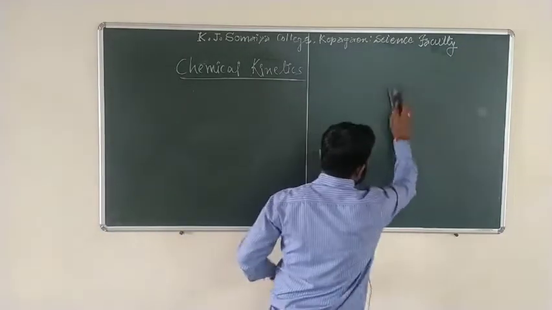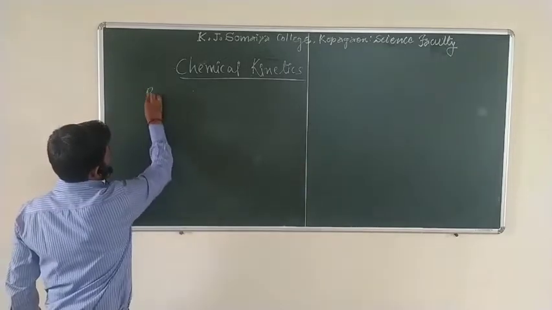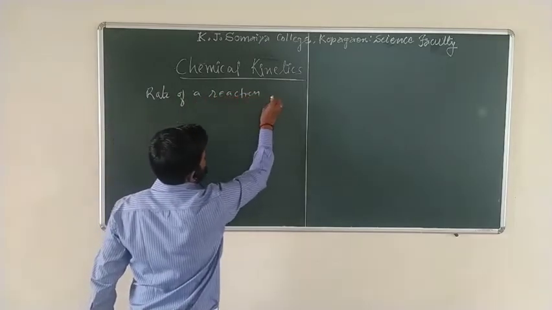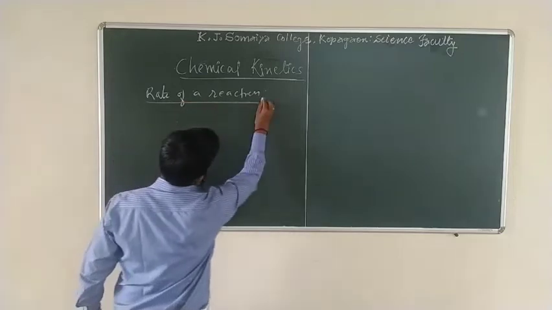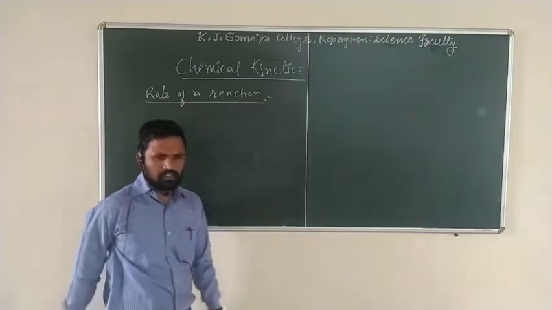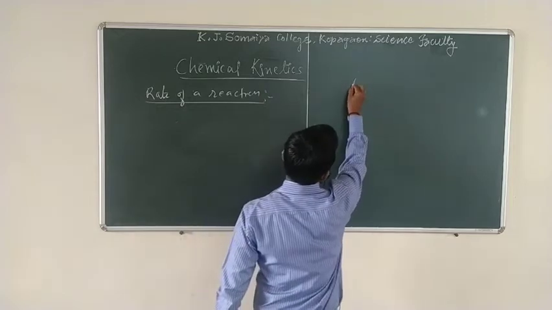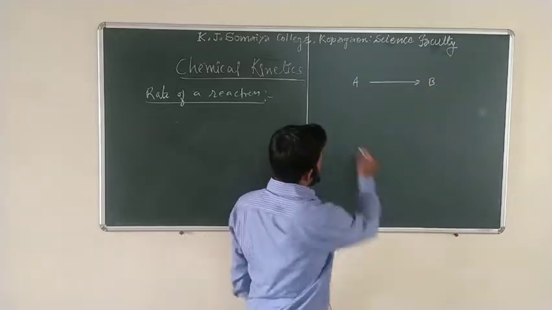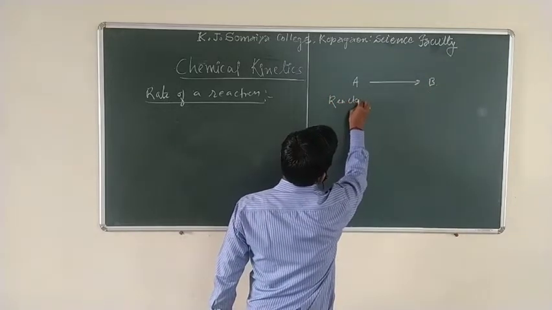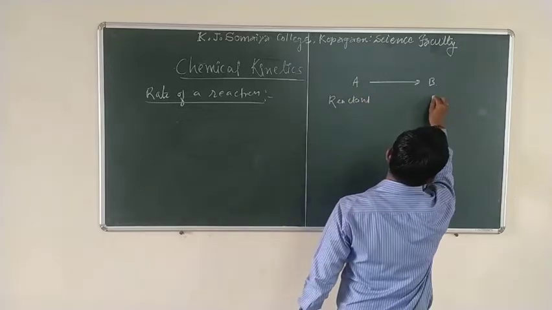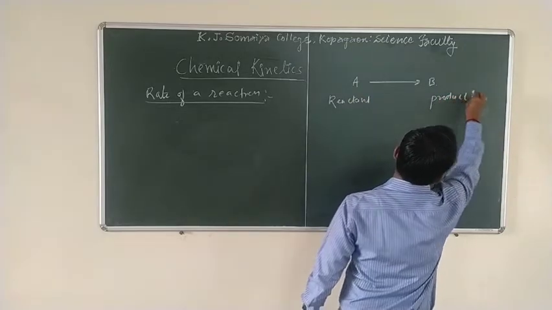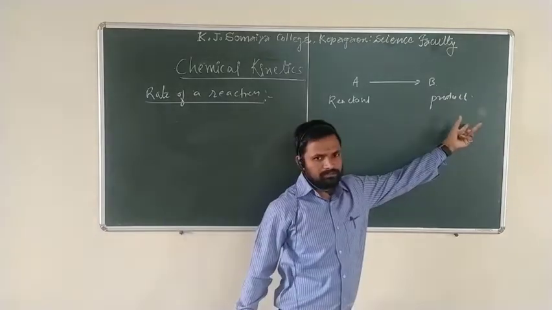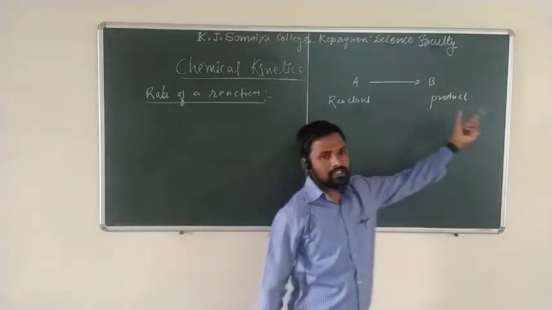Rate of a reaction is defined basically like this. Suppose a chemical reaction where A is the reactant, which is converted into the product B. In a chemical reaction, A is the reactant and B is the product. A reactant molecules are converted into the product B.